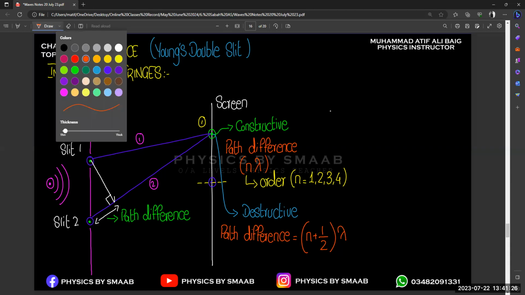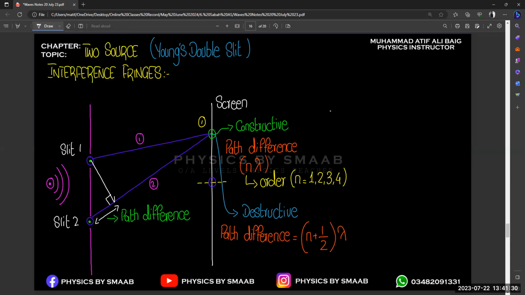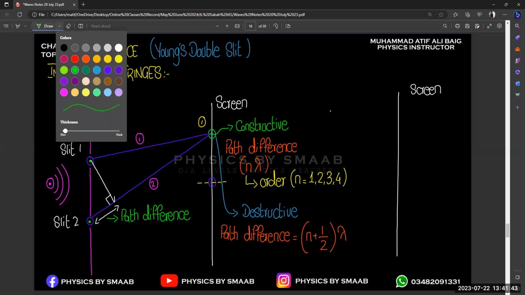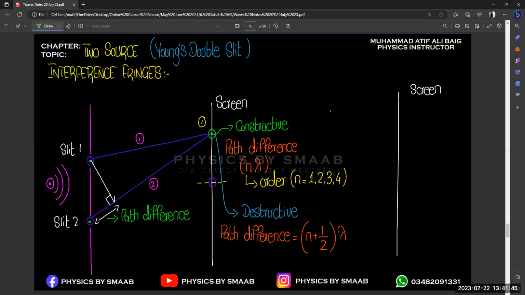Let's consider a screen at a different position, the same screen that we already drew initially. Let's suppose the wave pattern on the screen is like this. So this is the wave pattern we are getting on the screen.